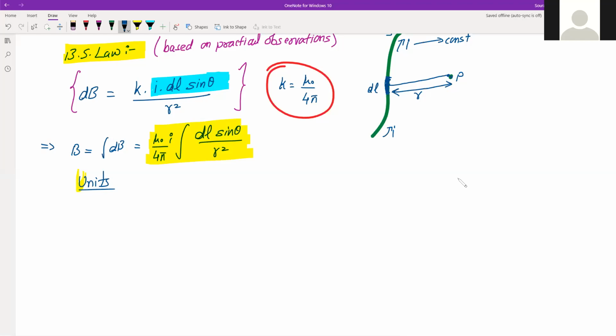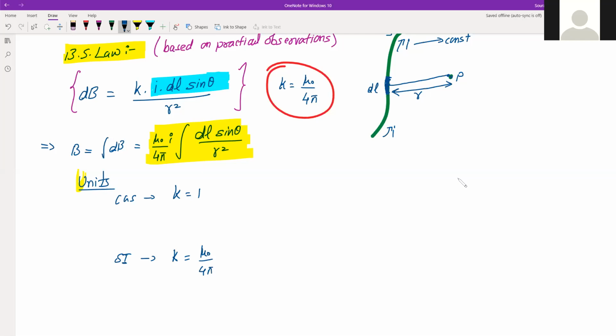Now coming to the units. There are two systems, we all know, CGS, that is centimeter gram and second. In that system, this k value is equal to 1, and in the SI system, the standard units, k is equal to mu naught by 4 pi.